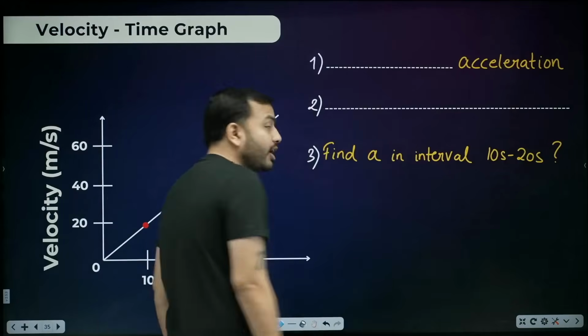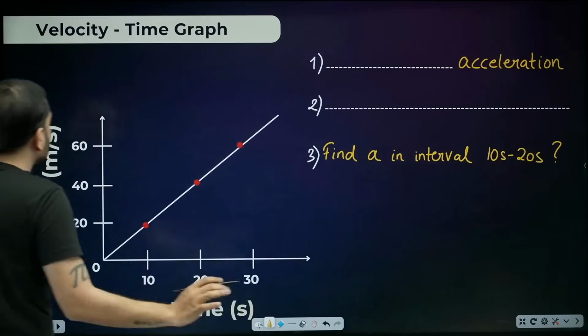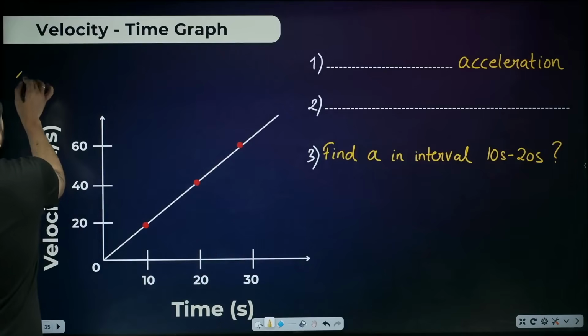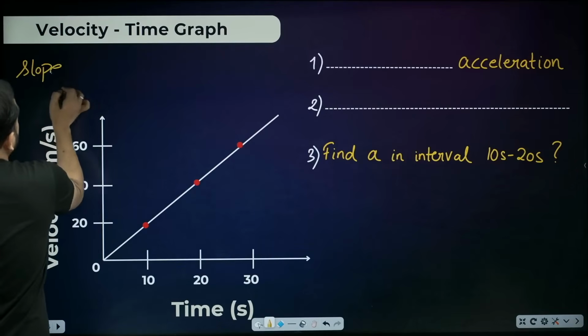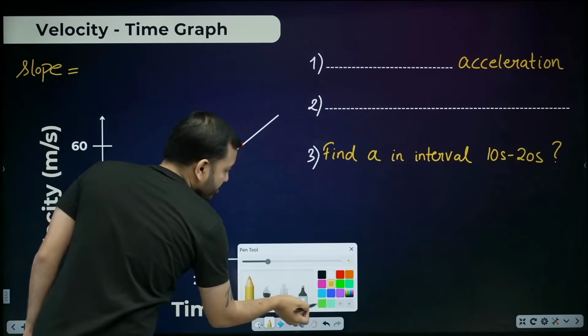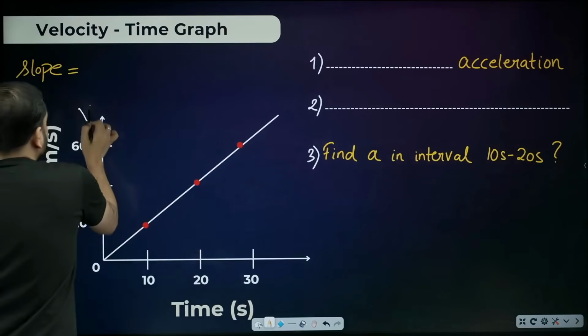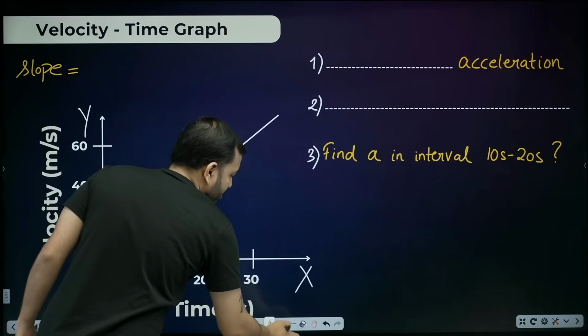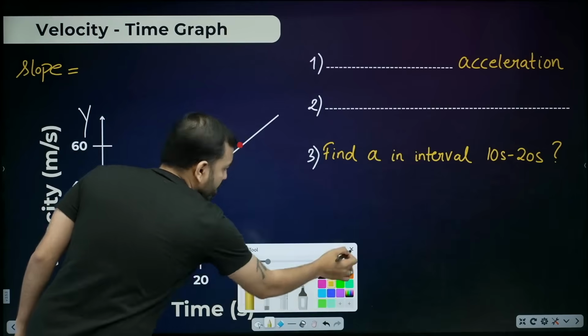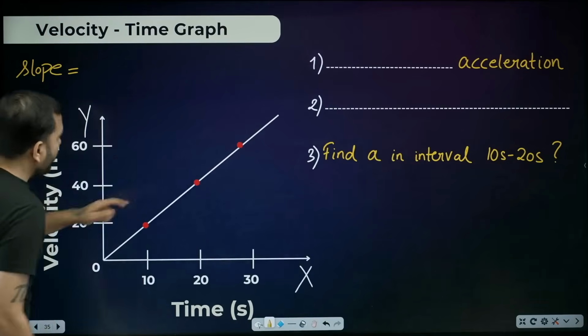Now what does the slope of velocity time graphs give us? Let's understand a little. Beta, what is slope? You all have understood by now. It is y divided by x, roughly speaking. Otherwise, of course, you will use y2 minus y1. Roughly, y divided by x, y upon x.